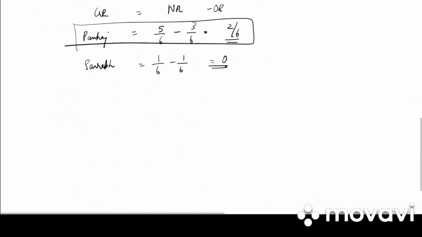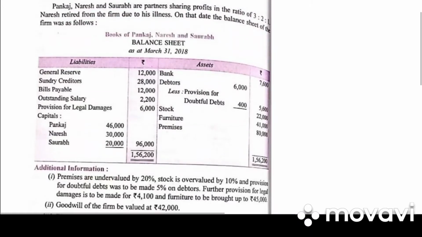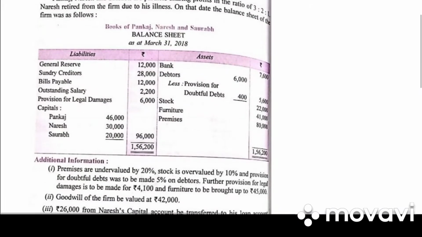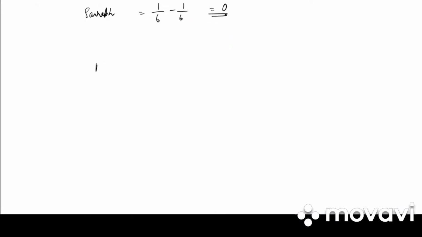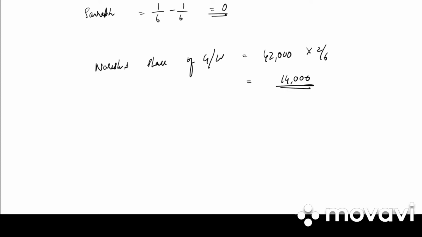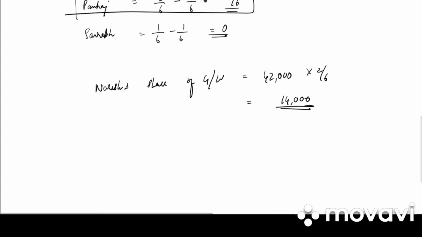They have given us the goodwill of the firm. So Naresh share of goodwill. What is the value of goodwill? It is 42,000 and his share is 2/6, that is 14,000. So this 14,000 will only be debited to Pankaj.